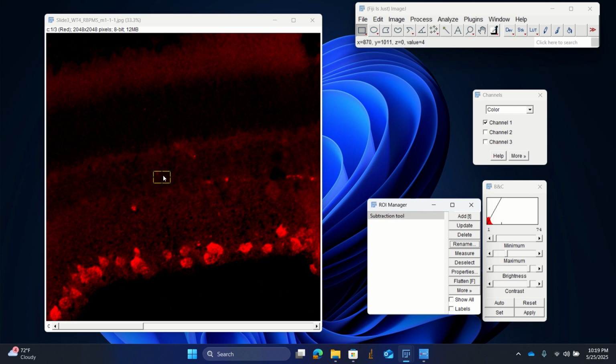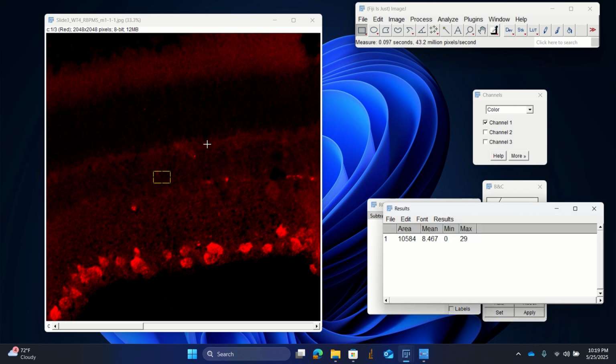So we first measure the intensity of the signals within this subtraction tool. So how do we do that? We can just quickly press Ctrl plus M on the keyboard, or to do it on the screen, we can go to Analyze and Measure. So it measures the intensities. So within this region, the mean intensity is about 8.467, and we have the minimum and the maximum intensities.